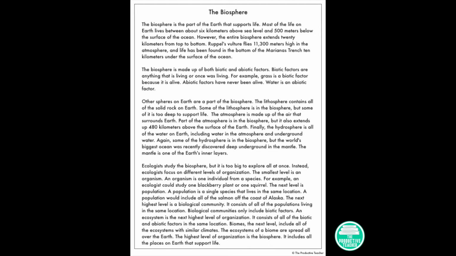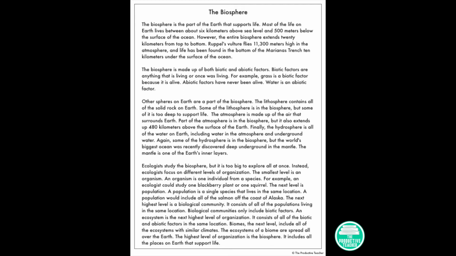The next level is population. A population is a single species that lives in the same location. A population would include all of the salmon off the coast of Alaska. The next highest level is a biological community. It consists of all the populations living in the same location. Biological communities only include biotic factors.